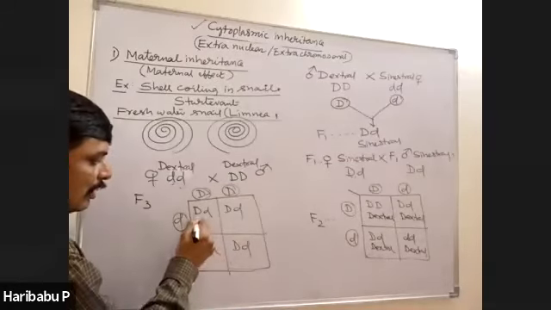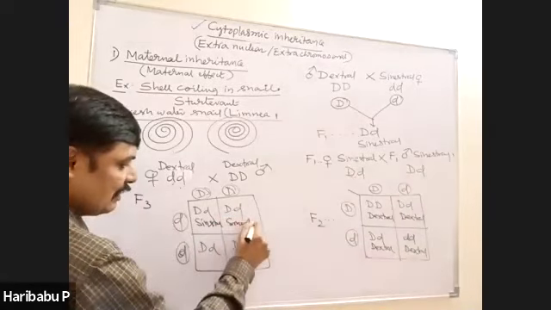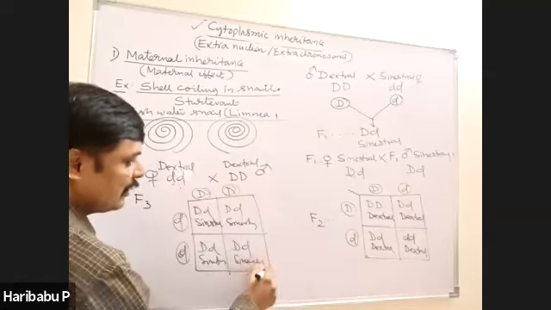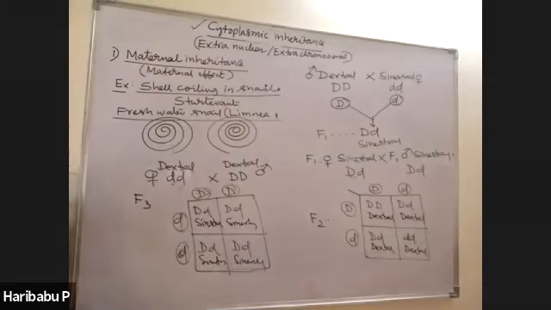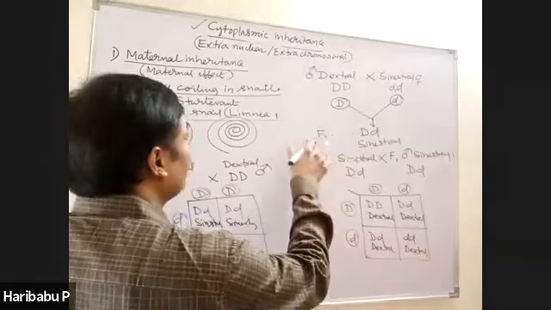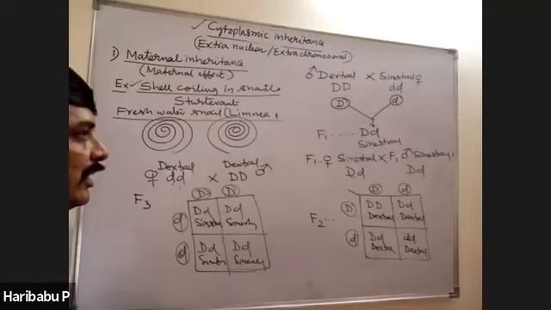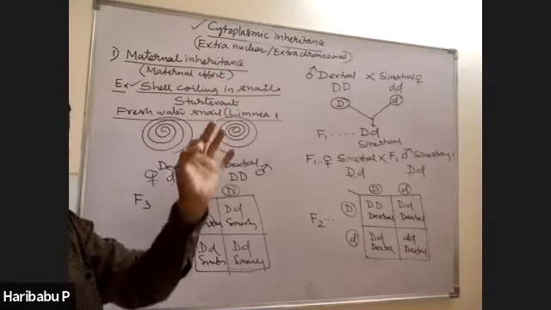Therefore, all are sinistral. Like that, we can predict what is going to happen in the next generation. That is why it is controlled by the female. It is a predetermined one. This is the best example. I think you understand. Shell coiling in snails is an example of maternal effect.